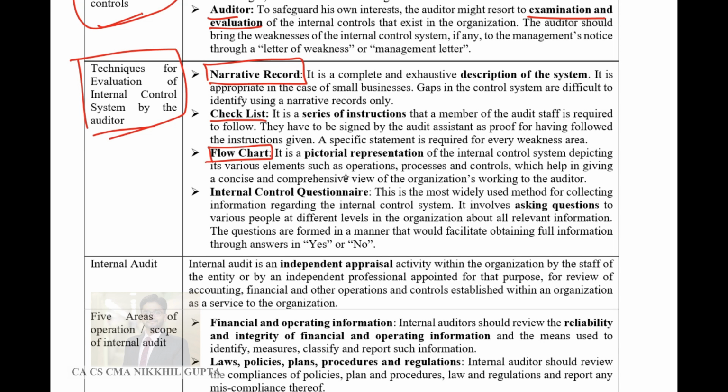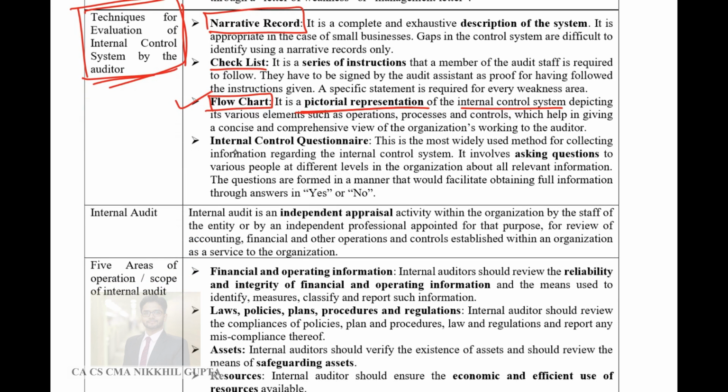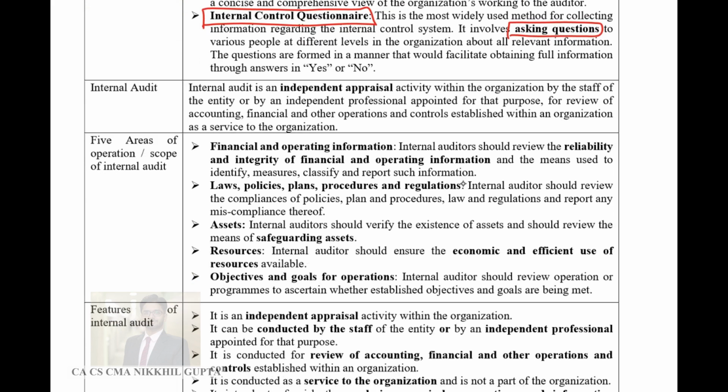Now, flow charts are pictorial representations of the internal control system or authority responsibility relationship. So flow charts are a very important and useful tool for the auditor to evaluate the internal control system, and they can be used as a technique for evaluation of internal control. Then comes the internal control questionnaire. Internal control questionnaire means the auditor can ask some relevant questions of the management of the company, and they can respond to those questions, and the auditor will know whether the internal controls are working fine or not.